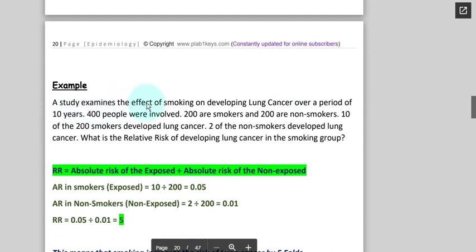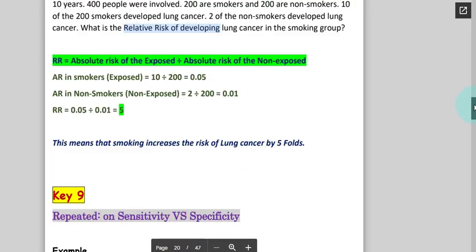Learn by the example. A study examines the effect of smoking on developing lung cancer over a period of 10 years. 400 people were involved. 200 are smokers, 200 are non-smokers. Now 10 of the 200 smokers developed lung cancer, 2 of the non-smokers developed lung cancer. What is the relative risk? Like I told you,